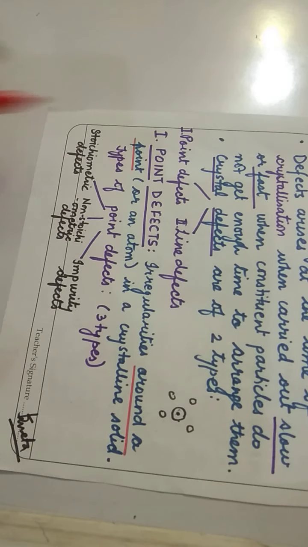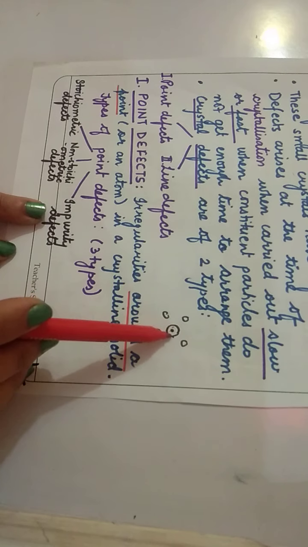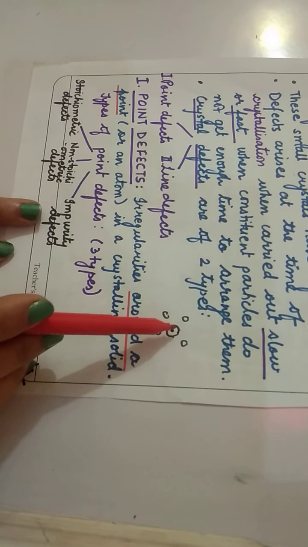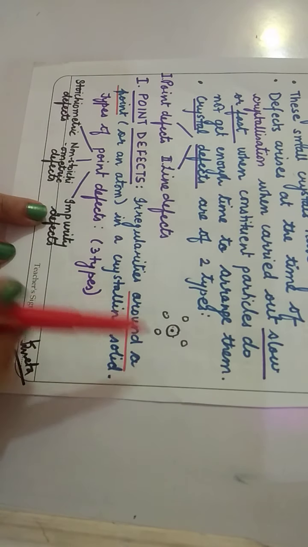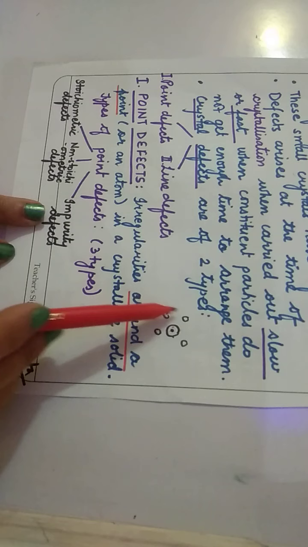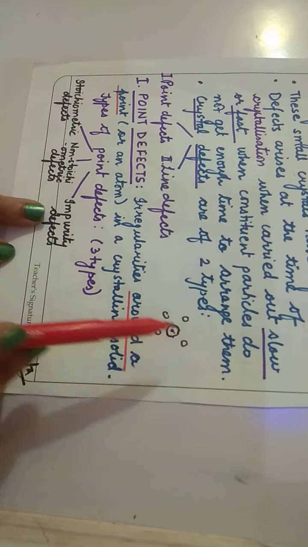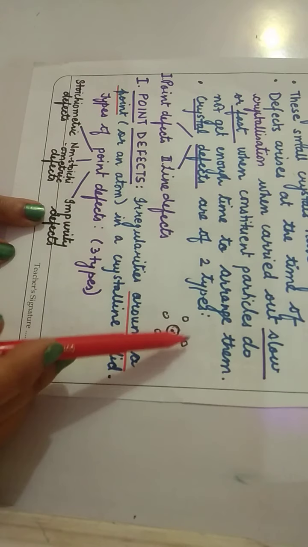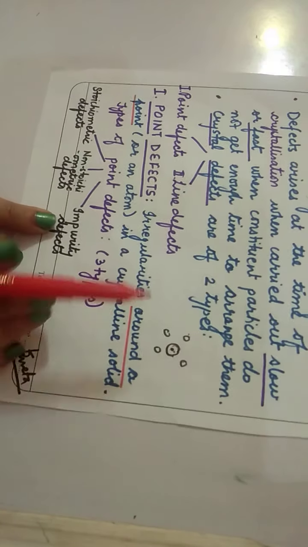As the term indicates, whenever there is irregularity around a point in a crystalline solid, irregularity in the arrangement of atoms, then that is a point defect.